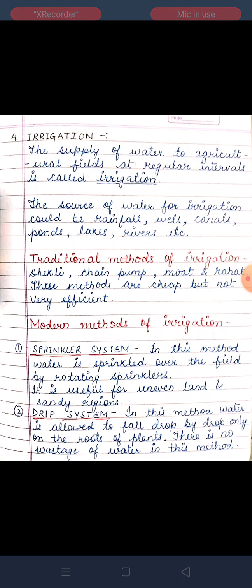So if we talk about the method which is useful in water scarcity areas, that is the drip system. That is the best method for that particular type of regions.